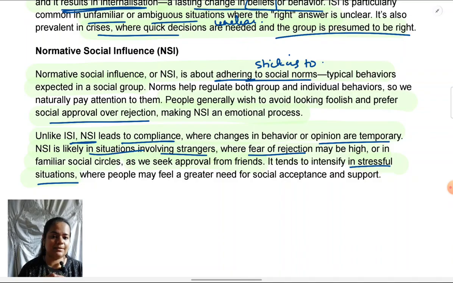I really need others at this time. I need their financial help, their emotional help. Maybe I need their contacts so that they can get me another job. So my need for their help and their assistance is very strong at this point. So I cannot afford to be rejected by them at this moment. So at this point especially, I will show a lot of desire to avoid rejection and to be accepted.